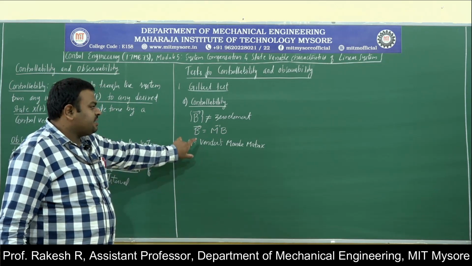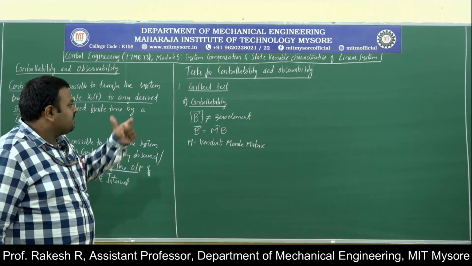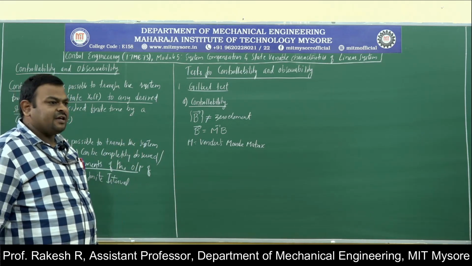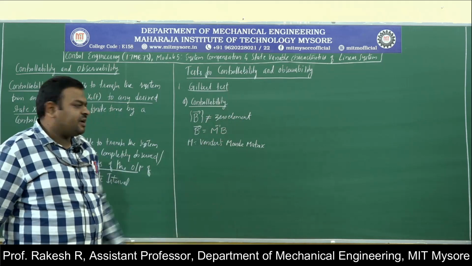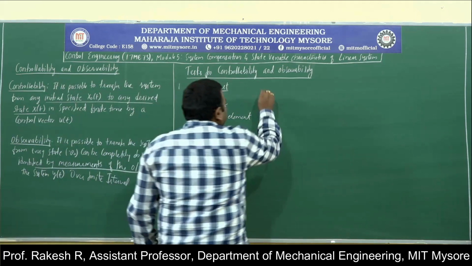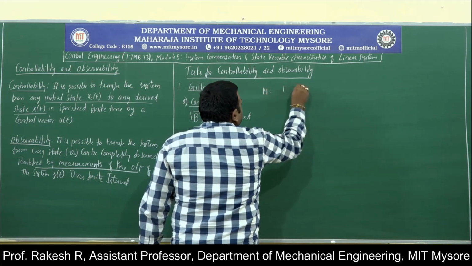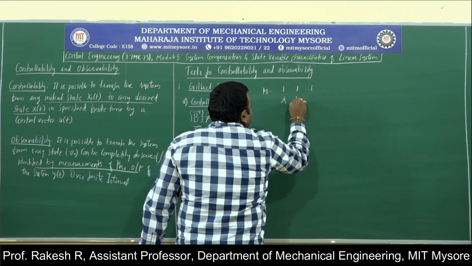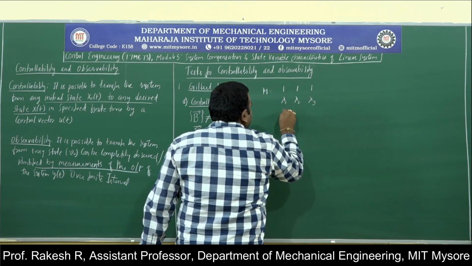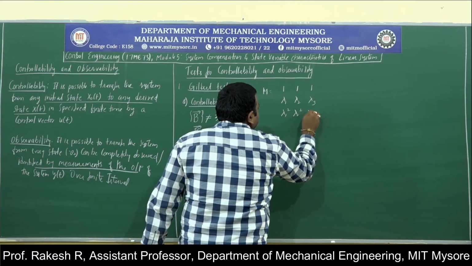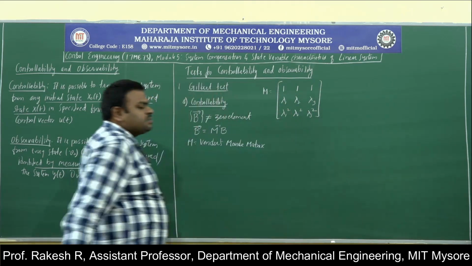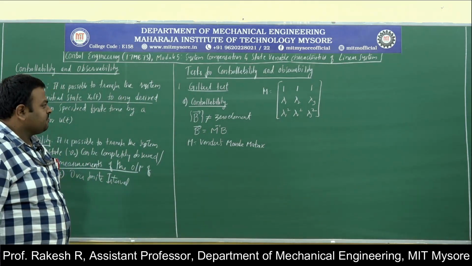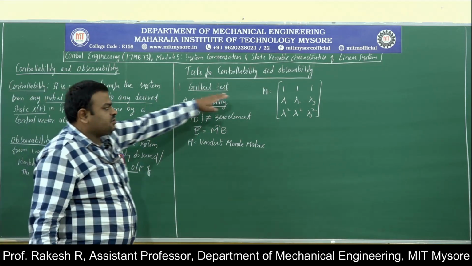The system is completely controllable for Gilbert test if and only if there are no zero elements. Vandermonde matrix will be given by 1, 1, 1, lambda 1, lambda 2, lambda 3, lambda 1 square, lambda 2 square, lambda 3 square. This is a Vandermonde matrix.